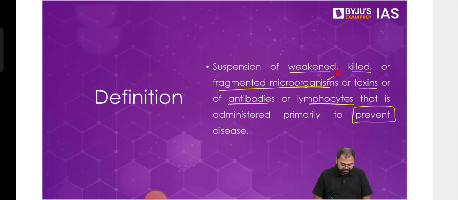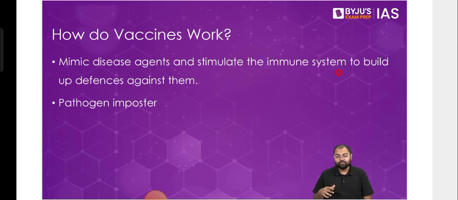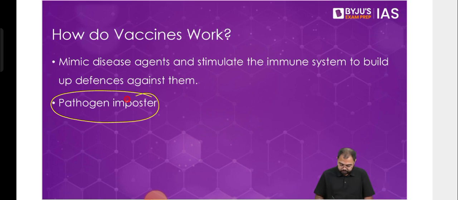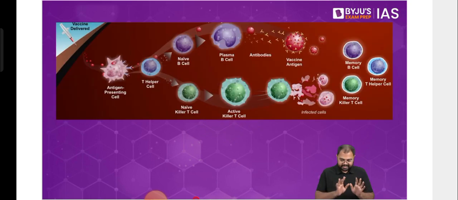Now, in general, understand the basic concept behind the vaccine. How does a vaccine work? What do we do to make a vaccine? So many times we call the vaccine a pathogen imposter. Why are we saying that it is a pathogen imposter? Let's try to understand that. This is how the vaccine works. Just understand the entire process.